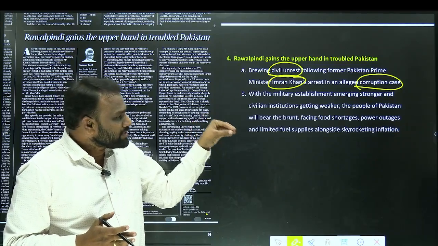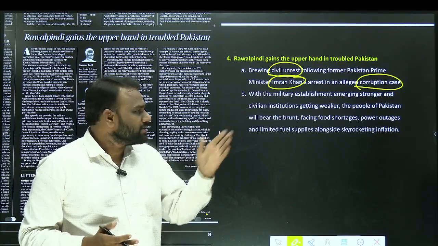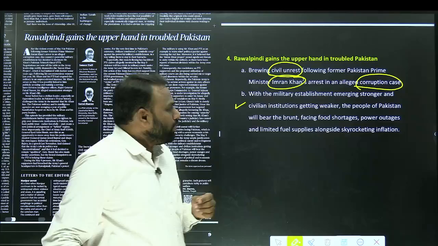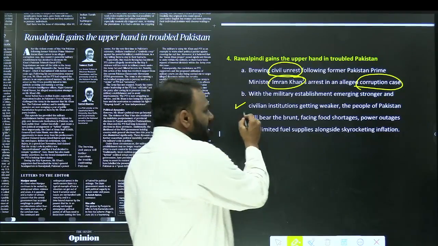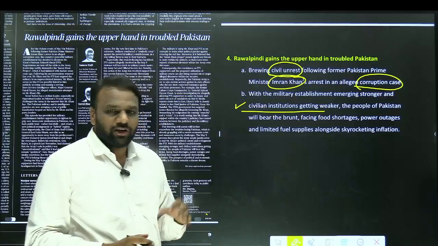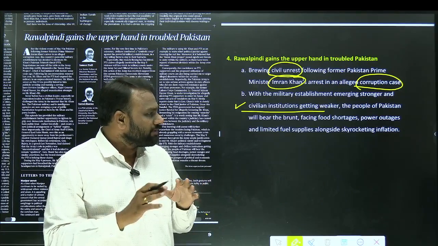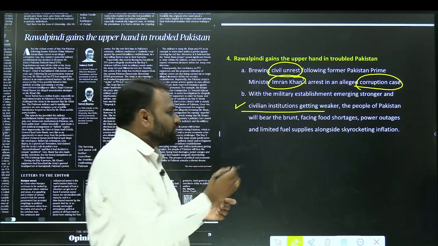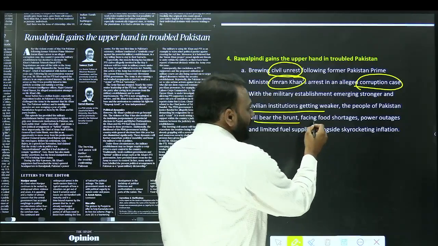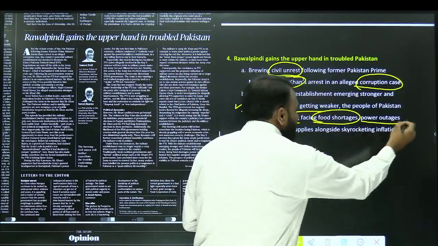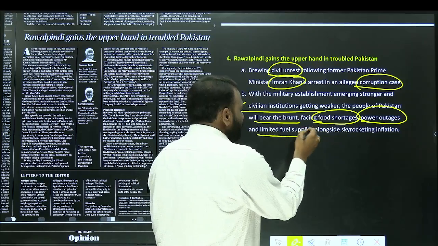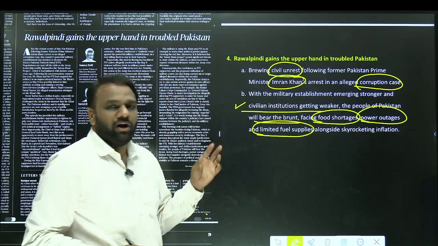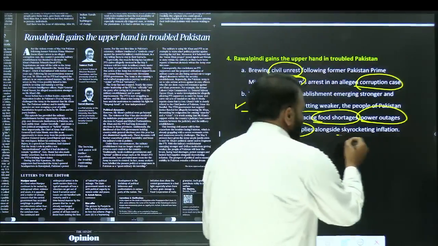So what are the general points which are important here and that can be used in mains? So here we have that point. Whenever the military establishment becomes stronger and civil institutions get weaker, generally, it is not only confined to Pakistan, but any country. That country has to bear the brunt, like it will face food shortages, it will face power outages, and along with that, it will also face the problem of limited fuel supplies. Okay, and all will lead to skyrocketing inflation.